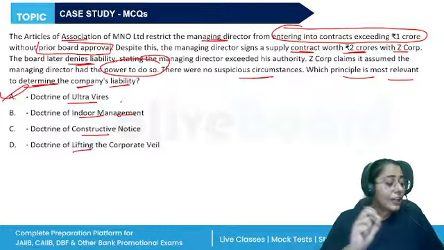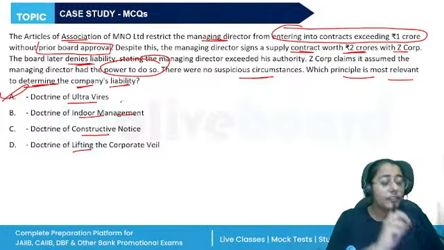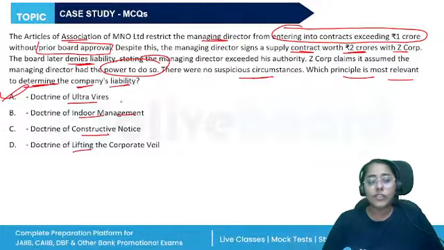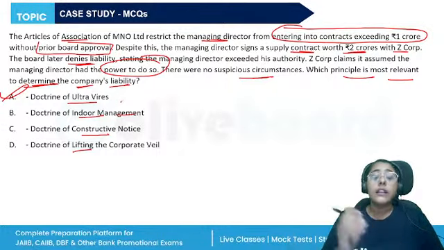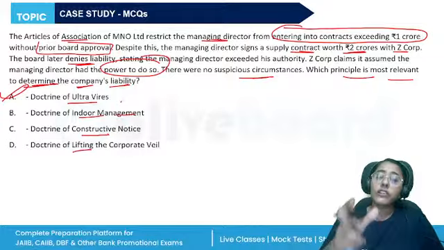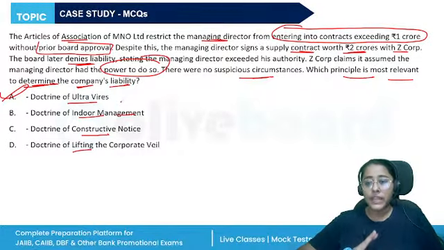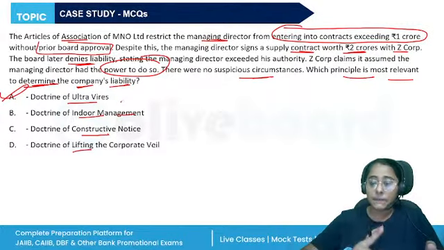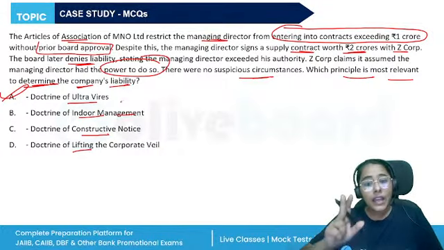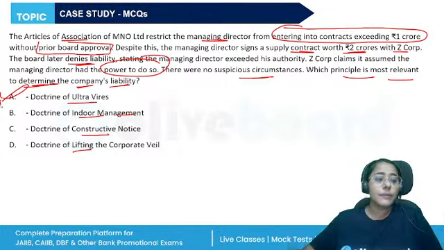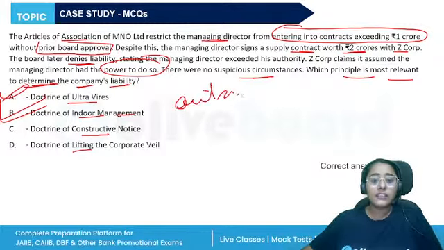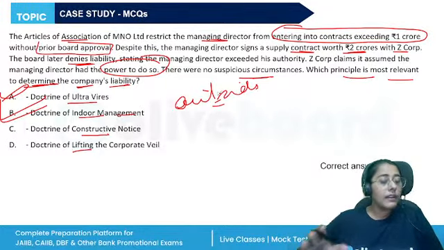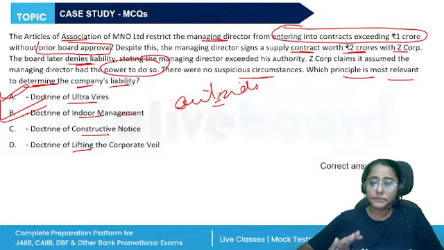So if they read the AOA, it was given that the managing director will approve such loans or transactions only after the board approval. The third party will believe that such a contract is done by having the board approval, right? So if the contract is consistent with the public document, the company is bound by it. The third person will not be affected by the irregularity in the internal management. This is known as indoor management, and this is the correct answer. So indoor management protects outsiders from the internal inconsistencies of the company, right?